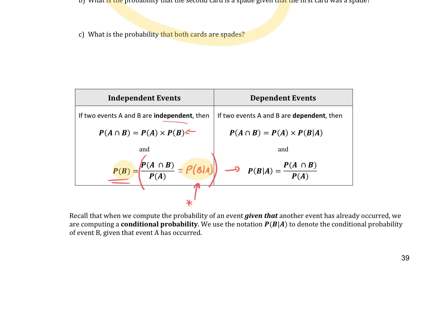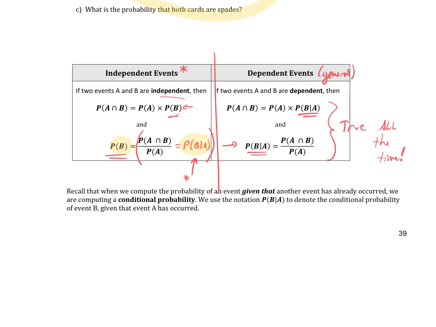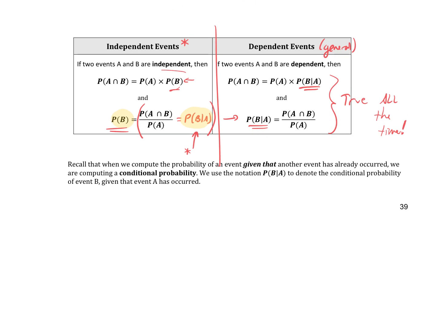Actually, you know what I want to say? I'll say it this way: these are true in general. If things were independent, they would be kind of silly, but they would still be true. It's not like they have to be dependent for you to use the rules on the right side here. Because if independent, that would actually equal the probability of B. Now it just looks like this. And if they were independent, this would just equal the probability of B, and that would look the same. So I want to say general on this side, and independent is special on the left. Anyway, it's not wrong. I'm just trying to be more explanatory.